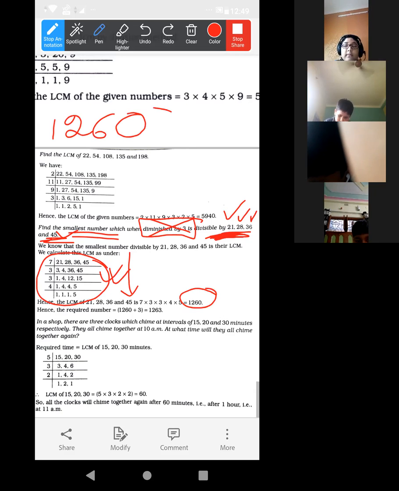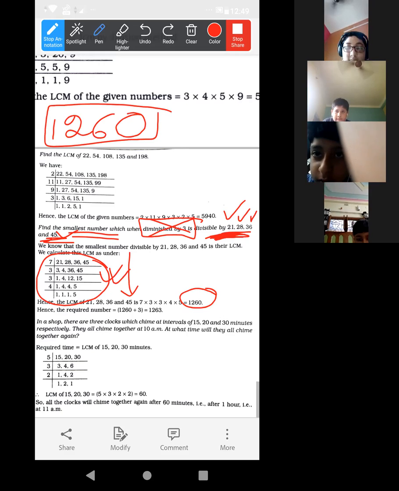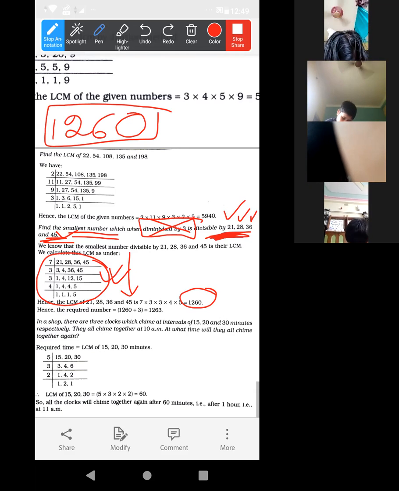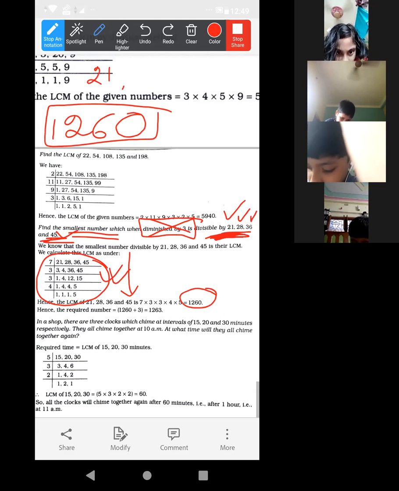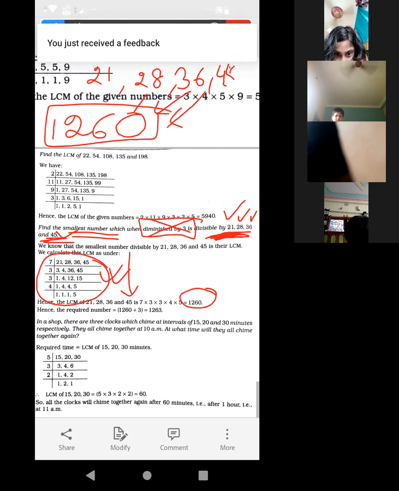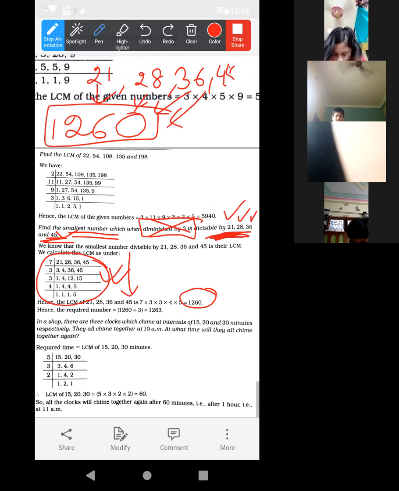1260. We are getting that LCM. Up to this clear to all of you? Yes, ma'am. Clear. Okay. Now look at this. This is the smallest number which is divisible by 21, 28, 36 and 45. All of them divide this number. Now look at that diminished part.